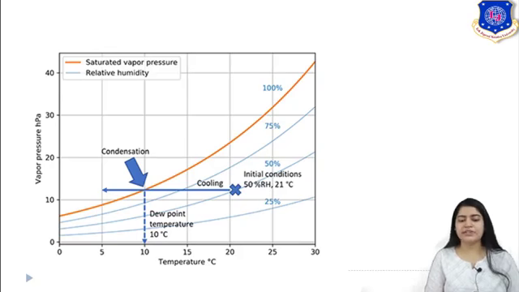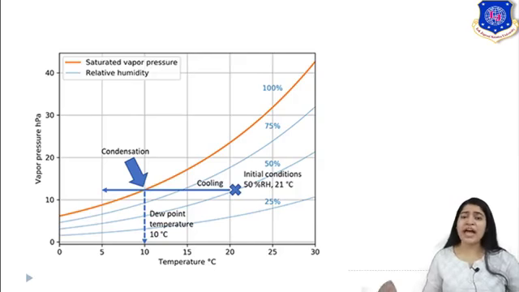Now here you can understand it more clearly. For the vapor pressure versus temperature graph, you can see that your orange line is the point of saturation. So your initial condition, let's start. 50% relative humidity is given at 21 degrees Celsius. So your initial condition of your gas is 50%. It means 50% amount of your liquid is present, that much amount of liquid is present compared to the capacity of your gas at 21 degrees Celsius.